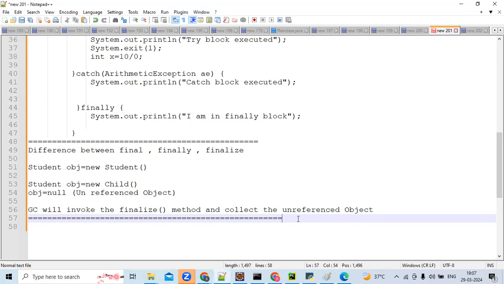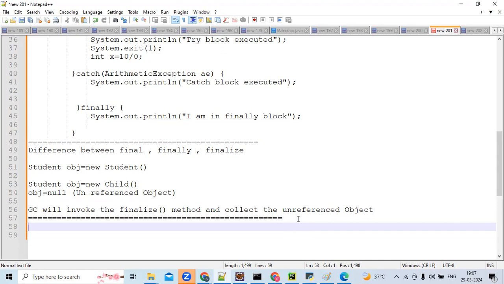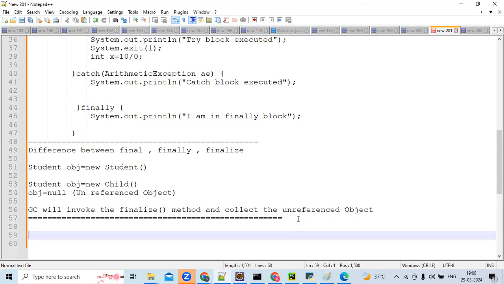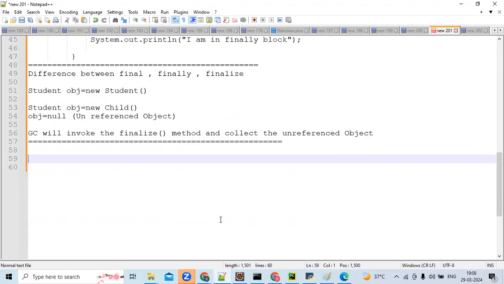I have played one trick registration. Tomorrow HR round is there. Which company? Varan innovation. No, we're recording. Later we'll discuss this. Sorry.